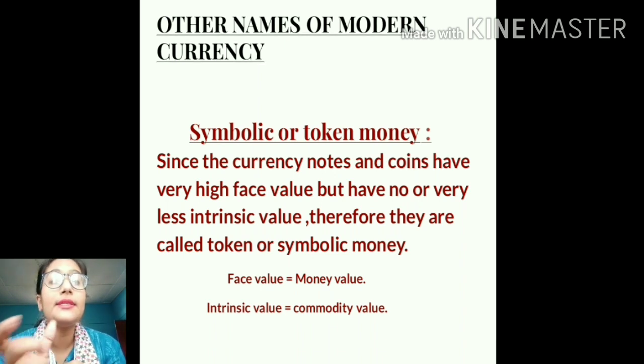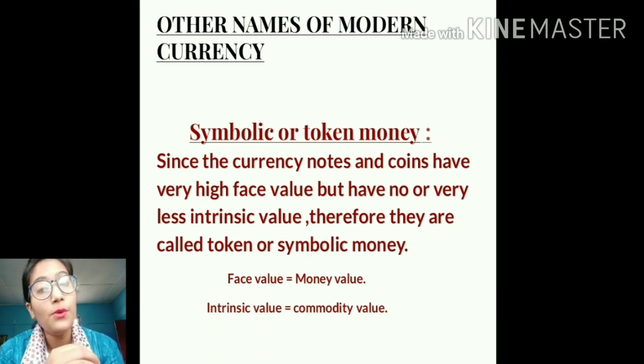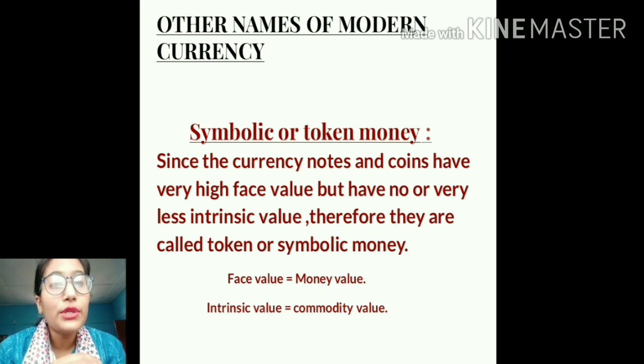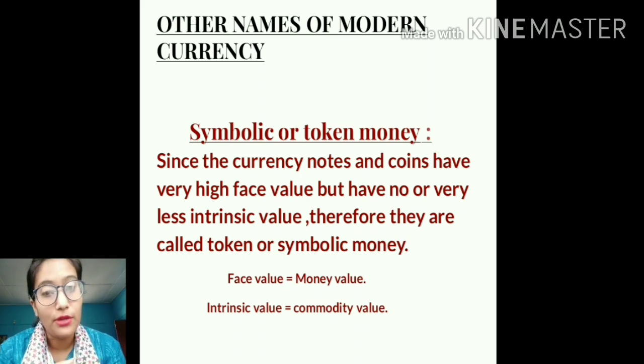So sometimes instead of the words face value, I can use the words money value. Don't get confused, both these terms mean the same, right? Intrinsic value equals commodity value. So sometimes instead of commodity value, I can refer to it as intrinsic value. Don't get confused, both these terms mean the same.